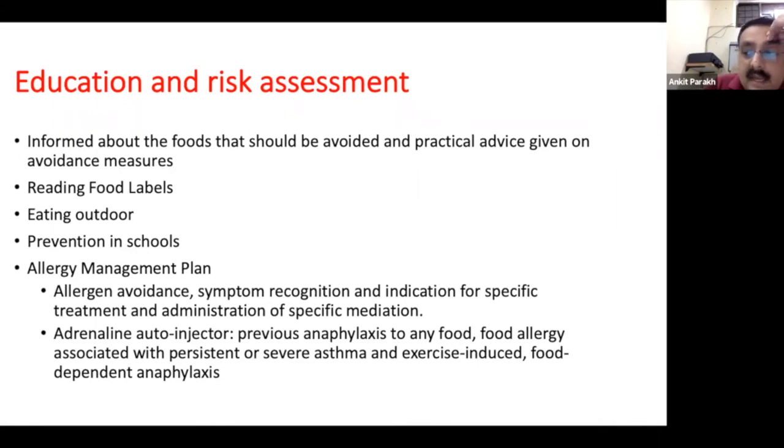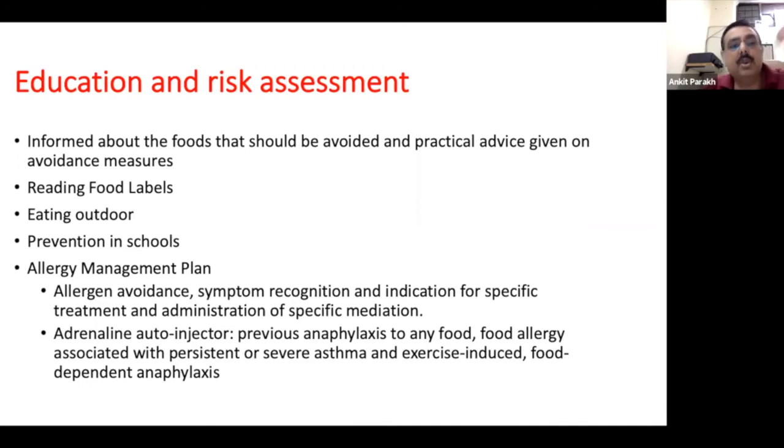Eating outside is again a problem, because you've ordered a particular food and you do not know the contents. You've ordered something and it actually contains a nut which the child was allergic to, and you never knew that, and the child gets an allergic reaction in a restaurant. So they should know that.